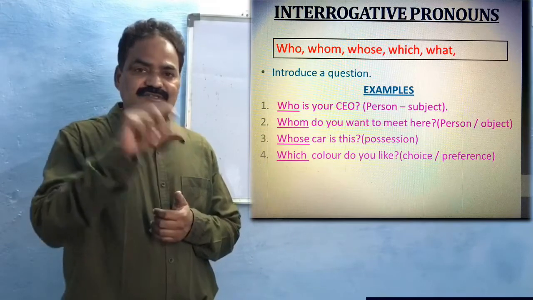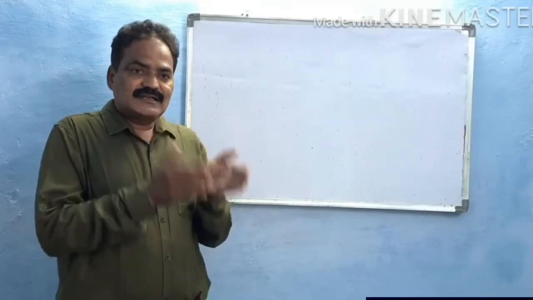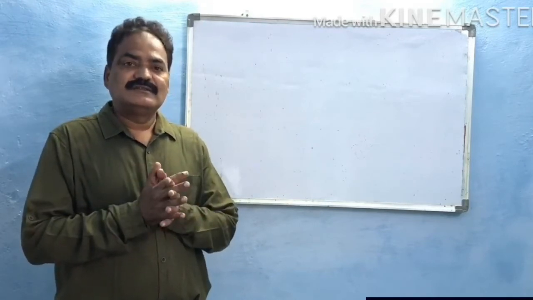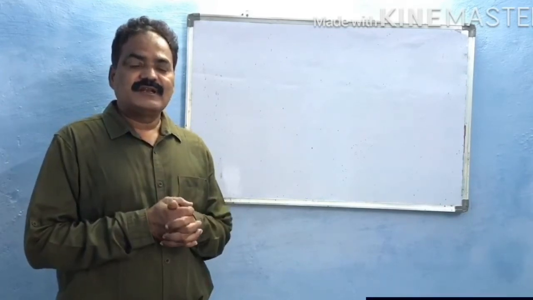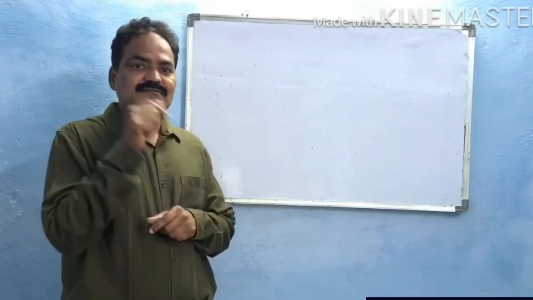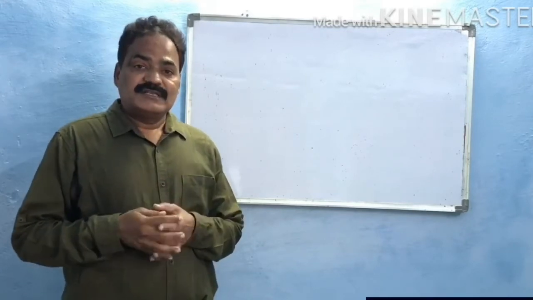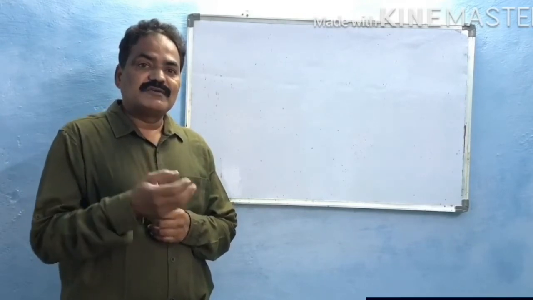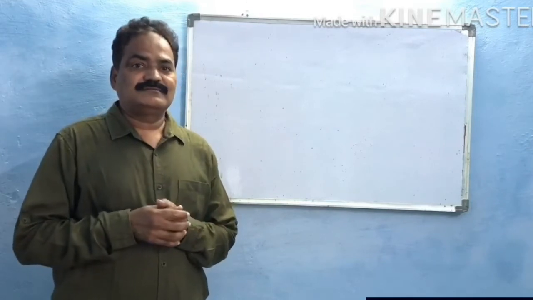So which refers to the choice. In this way, interrogative pronouns and relative pronouns, though they look alike, are used in different ways. Relative pronouns relate something to a noun or pronoun, but interrogative pronouns question something to get information.